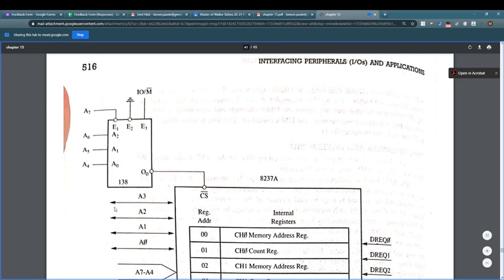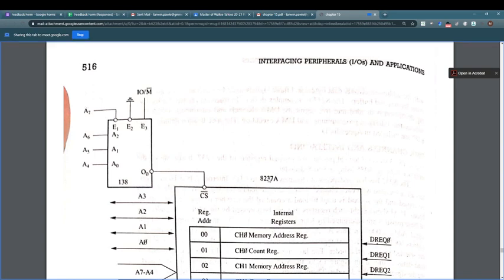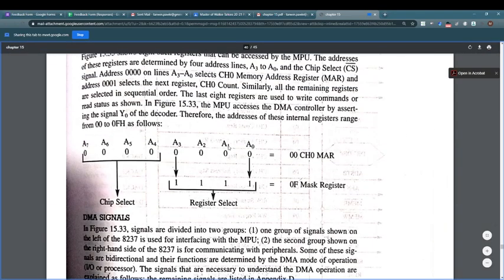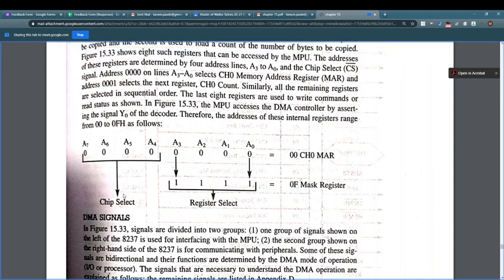As you can see over here, A0 to A3, the lower byte of the address bus, plus A4 to A7, a total of 8 bits of the lower byte of the address bus, we are using to communicate with the 8237. You can see from here also, A0, A1, A2, A3 are used to select the register, which register you want to select from 00 to 0F, and these are used for the chip select. That means we have an 8-bit address line directly connected from the microprocessor to the DMA chip.